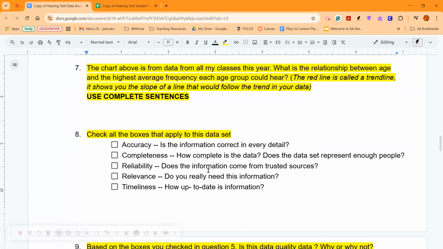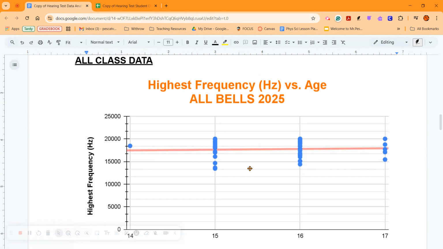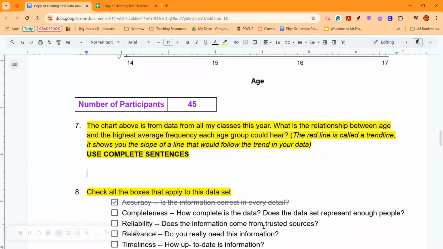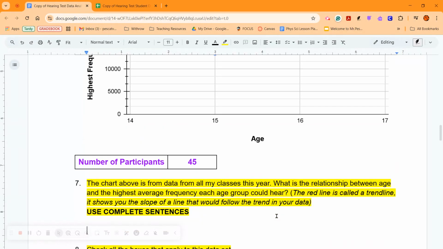All right, let's look through this stuff again. Is it accurate? Yeah, that is accurate. I don't see any major outliers. There's nothing all the way at the bottom. We don't have someone that's like 80 years old or 10 years old on this chart. It's pretty tight. Everything is the same. So I would say, yeah. Completeness: again, 45 people.